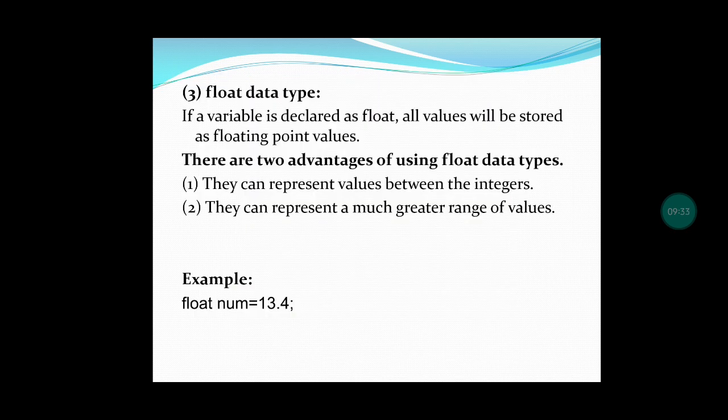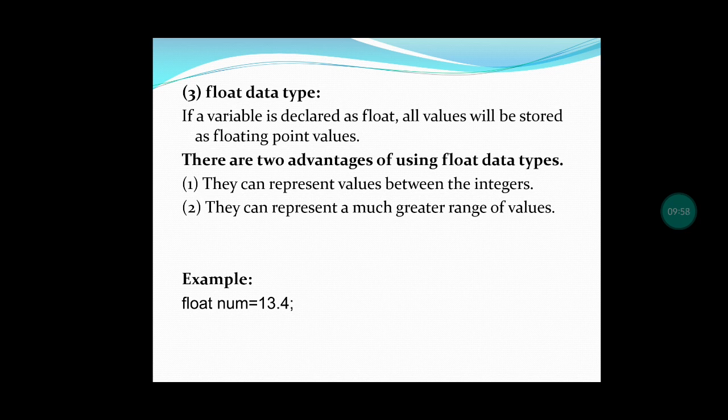Next, let us see the float data type. Float data type means the number with decimal places, that is called float. It will accept only the values with decimal places, that is floating point values. This has two advantages: it can represent the values between the integers and also it can accept a greater range of values.